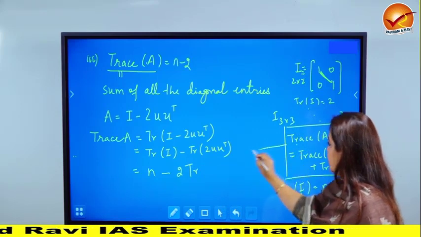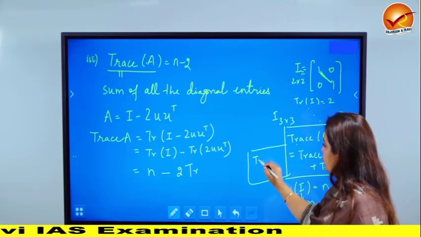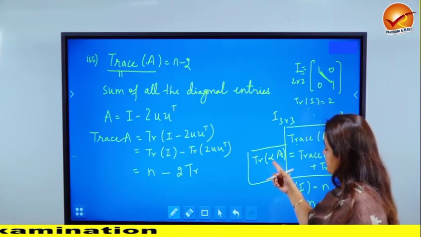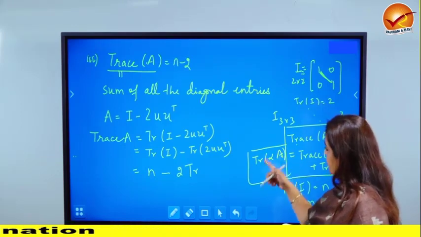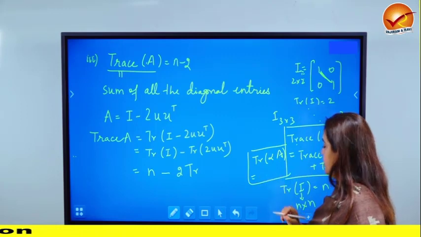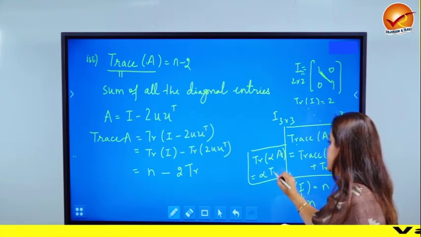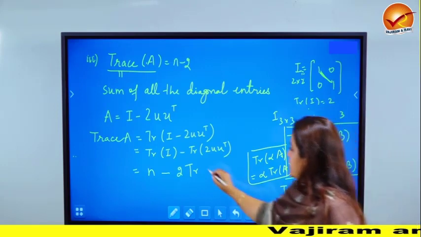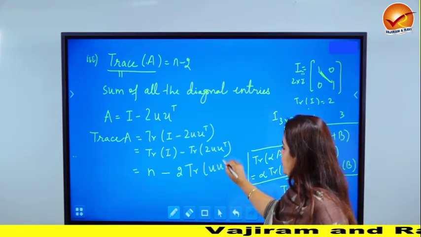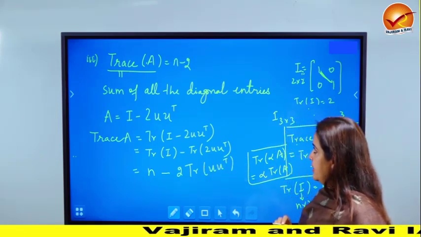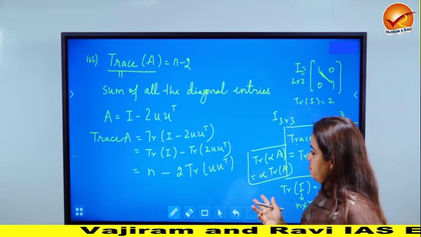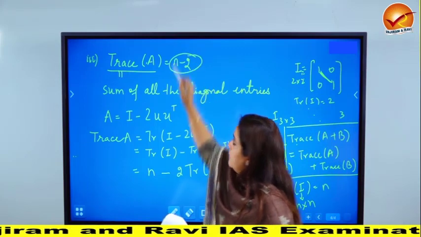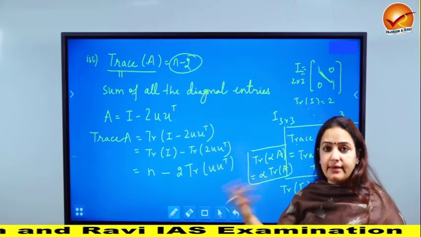Maybe we can write it out also as another result that we can try and prove. The trace of alpha times A, alpha is a scalar number being multiplied with the entire matrix, will be nothing but alpha times trace of A. So this will just become trace of UU transpose. Okay. Now that is what I could simplify it to. So I look at what I wanted to show. Fortunately, this question was show that the trace is this.